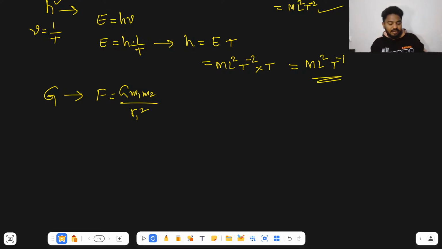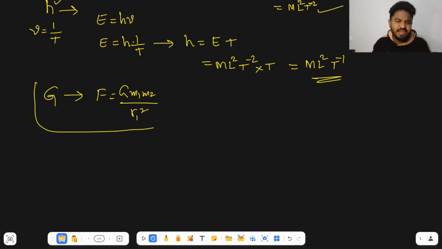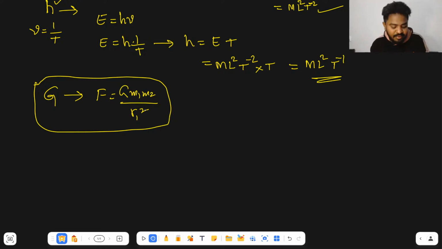Coming to constants, even some constants will have dimension formulas. Those also you can derive. For example, Rydberg constant, Planck's constant, and Boltzmann constant, whatever you want. Okay, you can derive those constants. Now, the next important use of dimensional formulas.